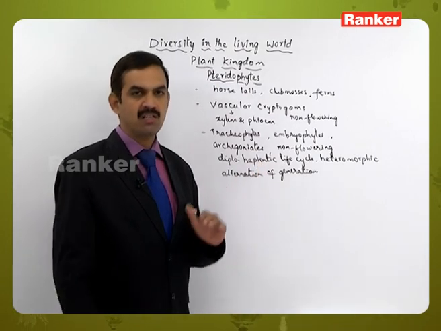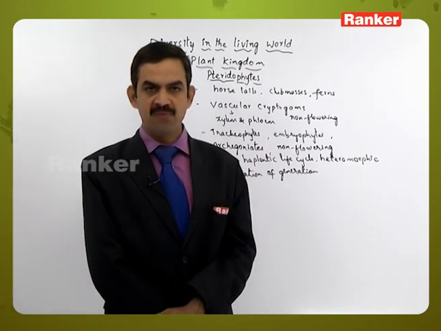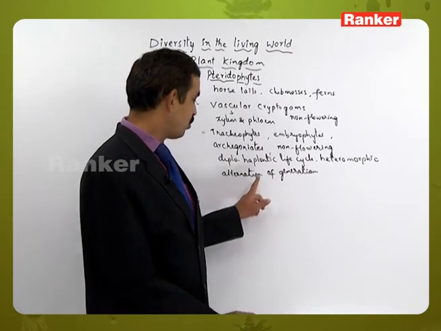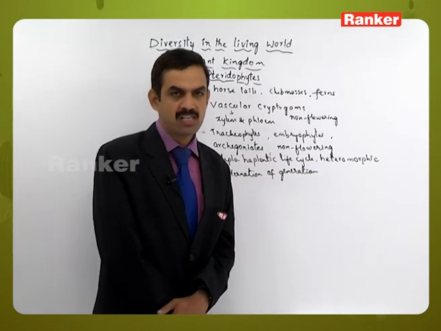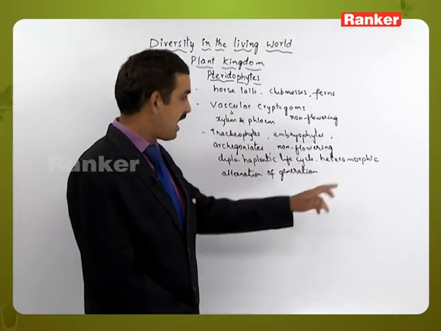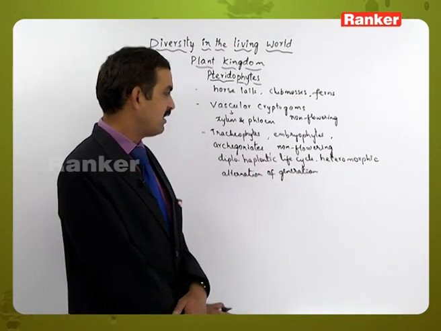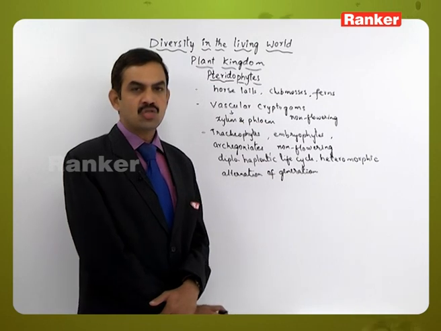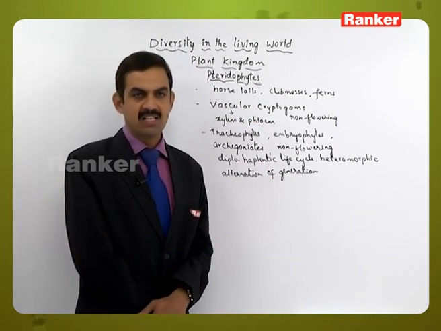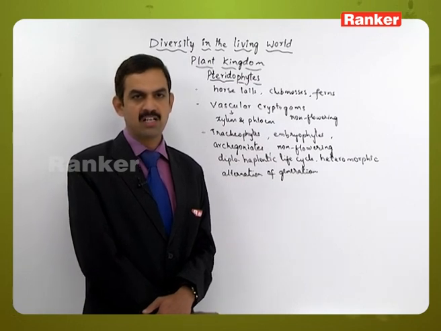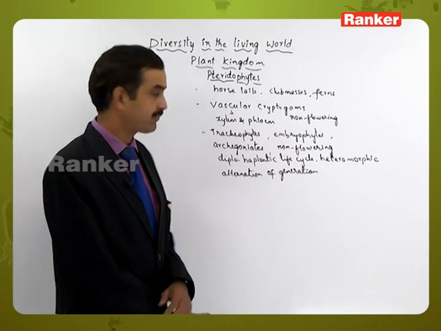So, both of them are there in the life cycle, that is why we call it as diplohaplontic life cycle, and these two generations will occur one after the other. That is why we call it as alternation of generations, and these two, that is sporophyte and gametophyte, are structurally different. So, we call them as heteromorphic. That is why the life cycle is called as heteromorphic alternation of generations with a diplohaplontic life cycle.